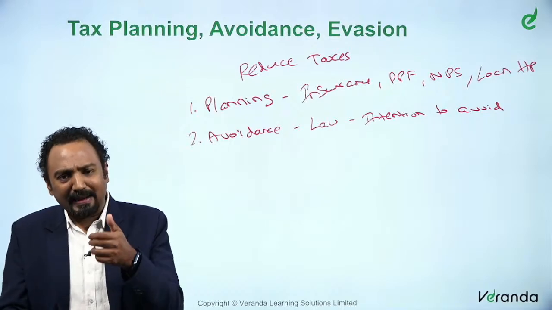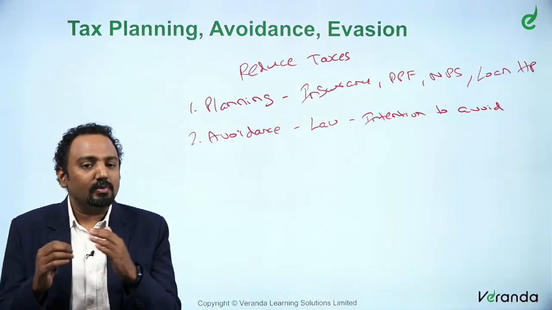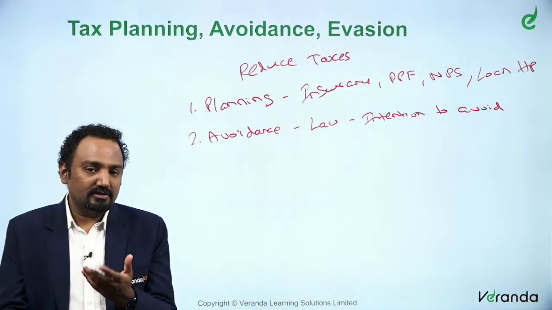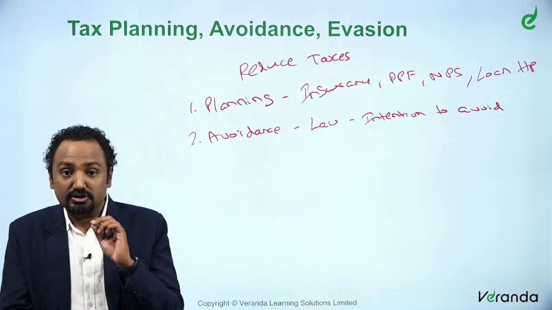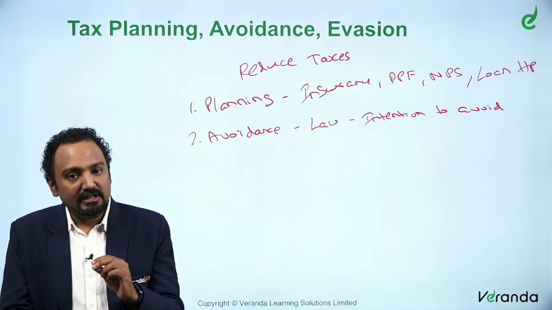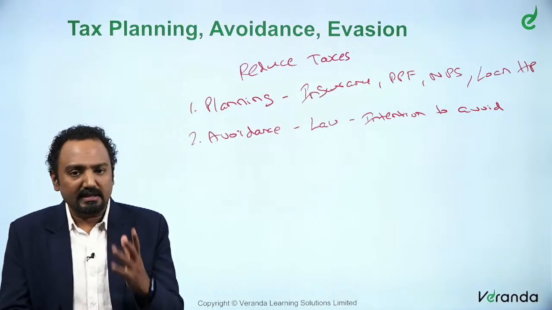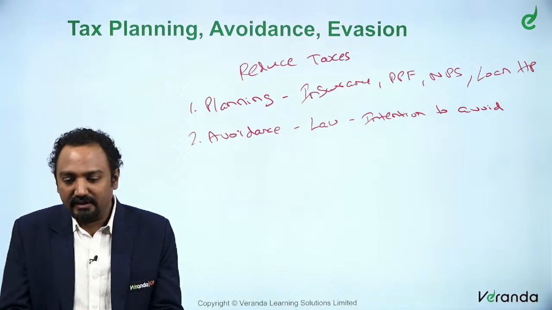Planning and avoidance are a thin line. What is planning and what is avoidance is more or less the same, only the intention varies. Your intention is not to plan, not to claim tax benefit, but to avoid taxes. How do you actually prove that? It's pretty difficult, but there are certain provisions which will help you understand the intention of the transactions.